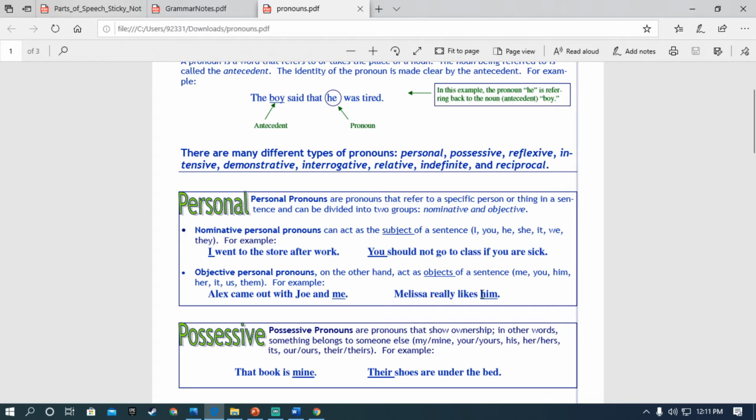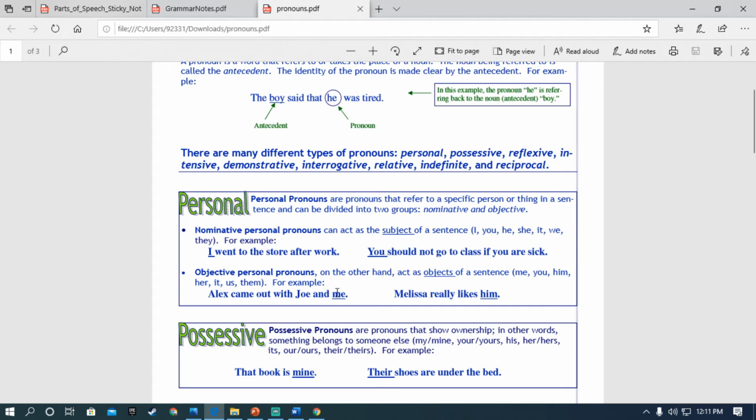Him is the objective form of the pronoun. Personal pronoun is divided in two groups. One which is used in the beginning, like I and you, is the nominative personal pronoun.